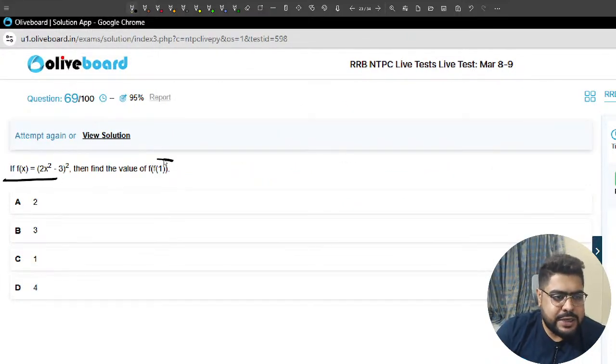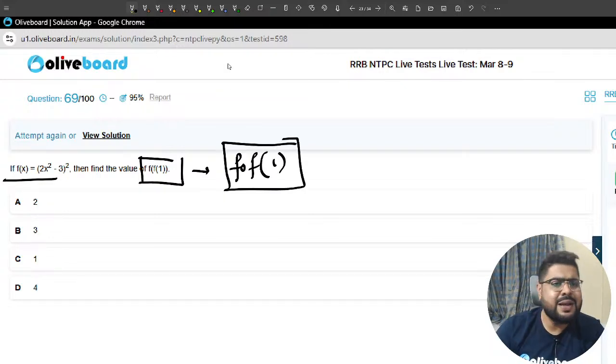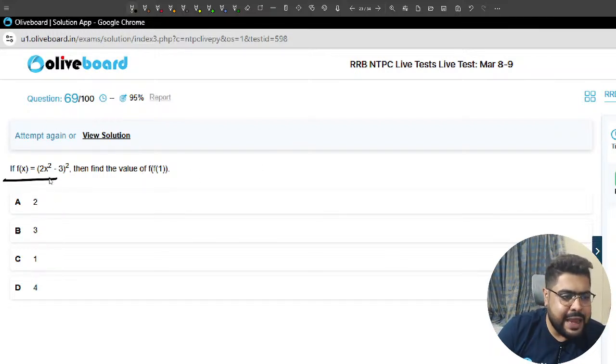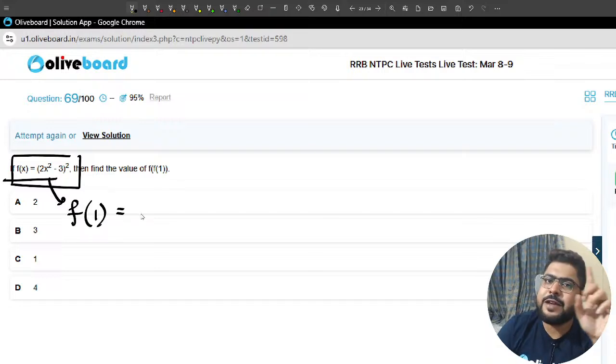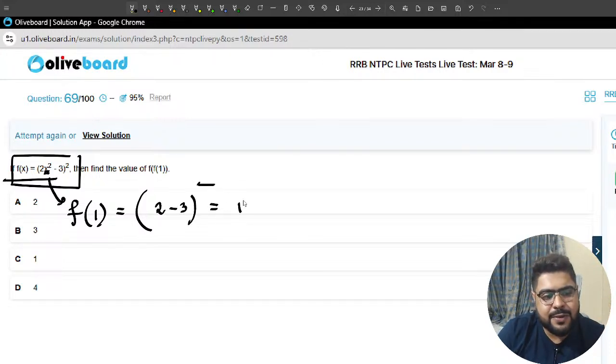Composite function, sir. This is called f of f of 1. In mathematics we call it composite functions. But again, we do not need anything, we need simple logic, sir. f of x is this. F of 1, how to do this? So you put x equal to 1. So 2 into 1 square is 2, minus 3, whole square. So minus 1 whole square is 1 only. That means f of 1 is also 1.